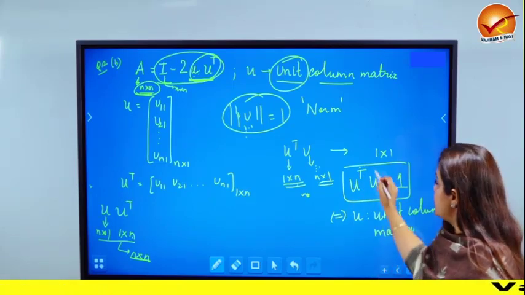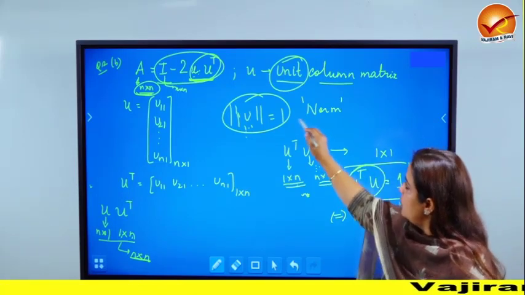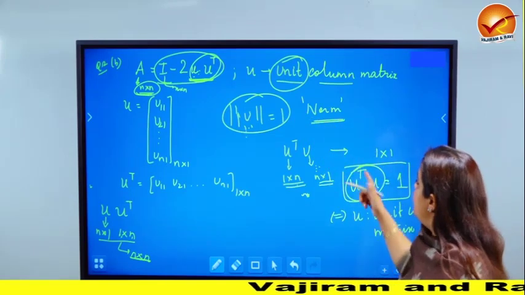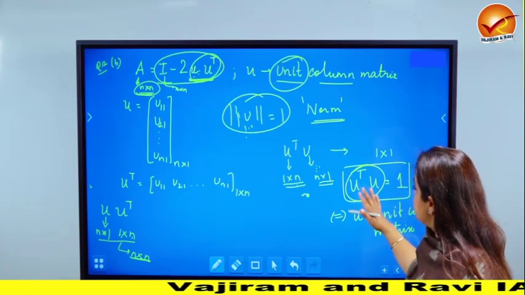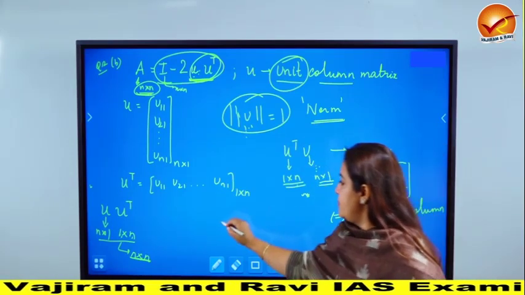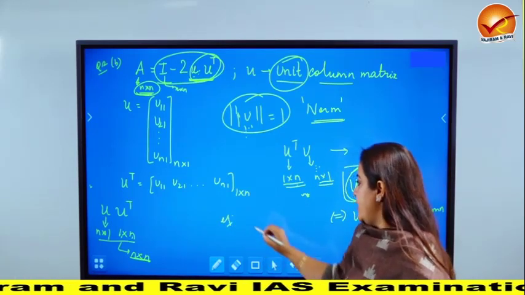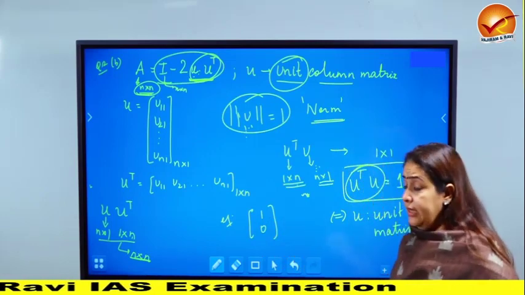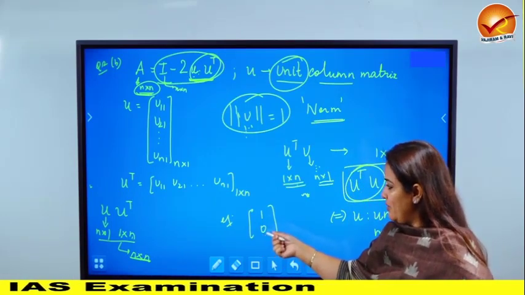Also, U transpose U is like the length of the vector. So when we come to norm, if you study this concept of norm a little bit more in detail, you realize that U transpose U is actually just the length of that particular vector. Okay. So for example, let's look at 1, 0. This is also a unit column matrix.